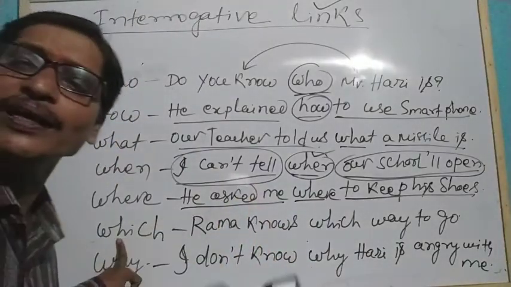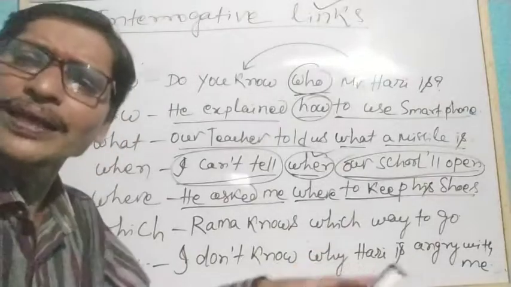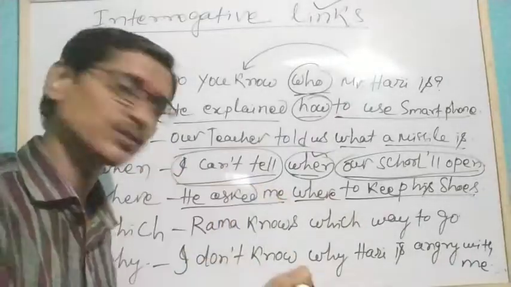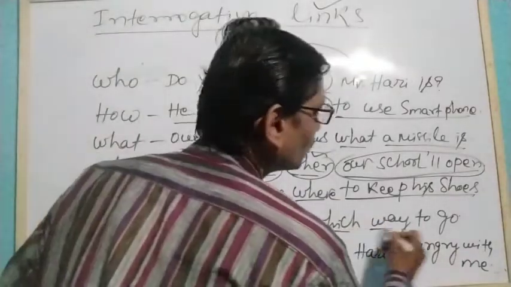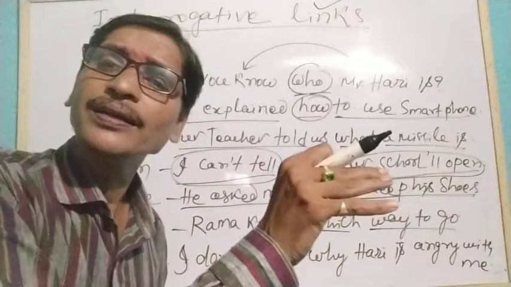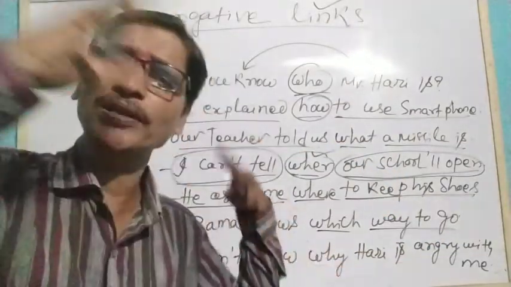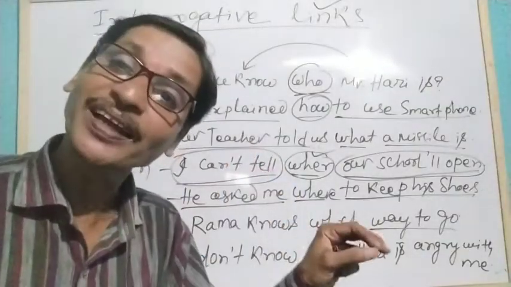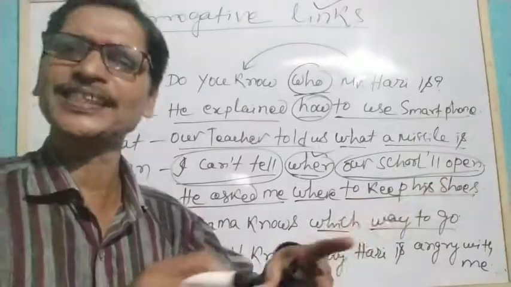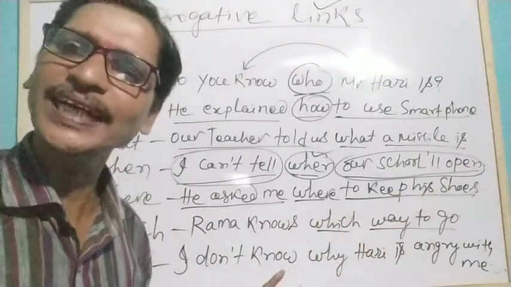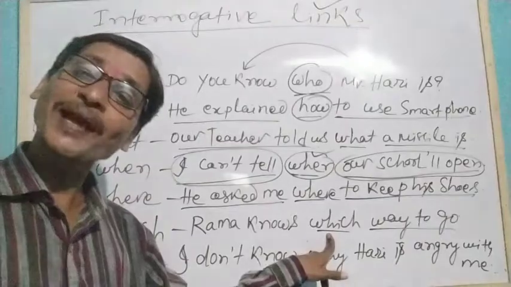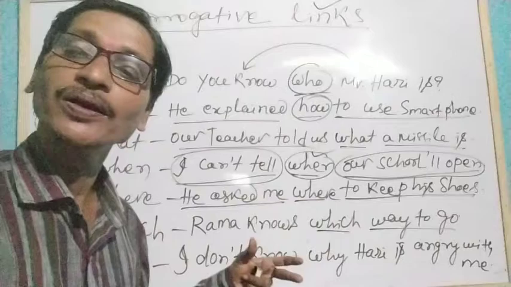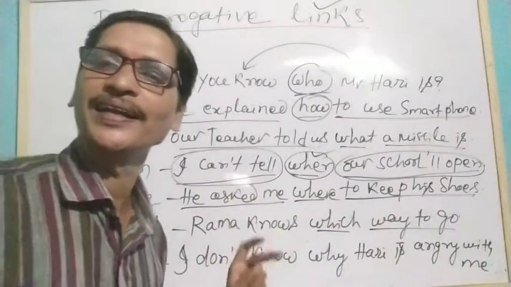Which means to identify a particular one from a limited number of things. So you see, Rama knows which way to go. A particular way: there are 3 to 4 ways to go to our school, but Rama knows the particular way, which way to go to school, which is a shortcut. Understand? So therefore we say, despite being an interrogative word, here it is functioning as a link, therefore we say it is an interrogative link.